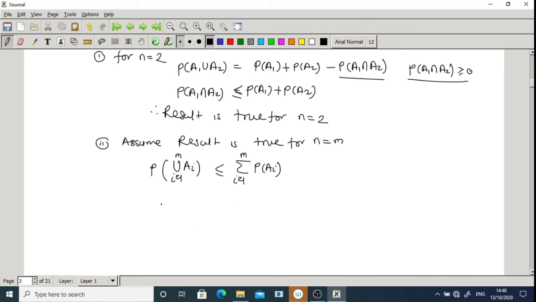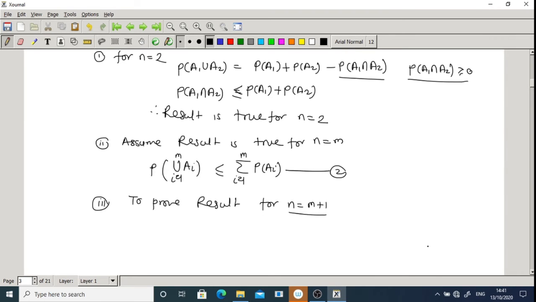Correct? And this is my equation number 2. Then our aim is to prove the result for n is equal to m plus 1.